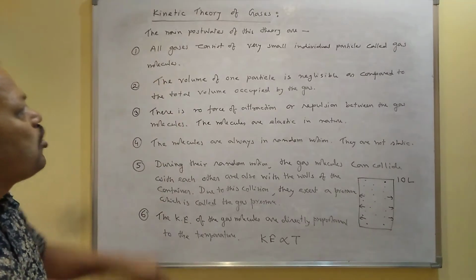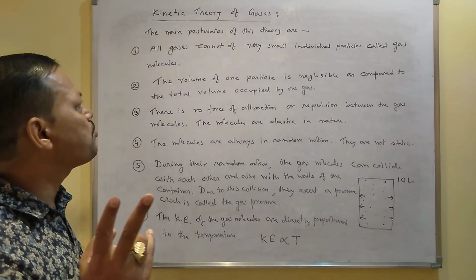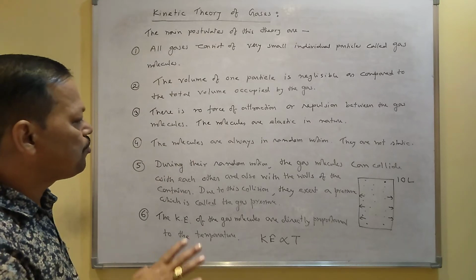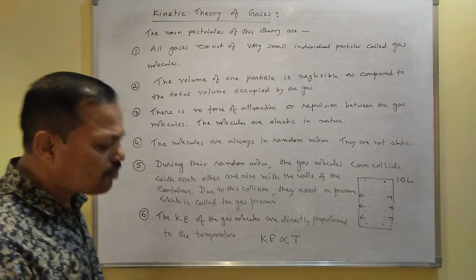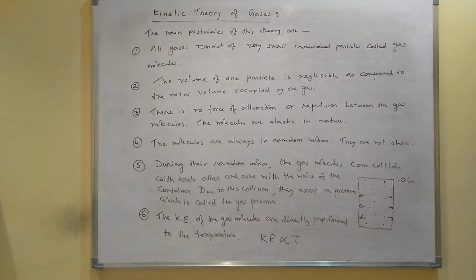These are the main points of kinetic theory of gases, and these points are very important for the exam. In the exam, if you get a question to write 2 points of kinetic theory of gases, then you have to write 2 points from these 6 points. So, what is the kinetic theory of gases? Since the gas molecules are continuously moving inside the container, and due to this movement they have some kinetic energy, based on the kinetic energy you get this kinetic theory of gases.